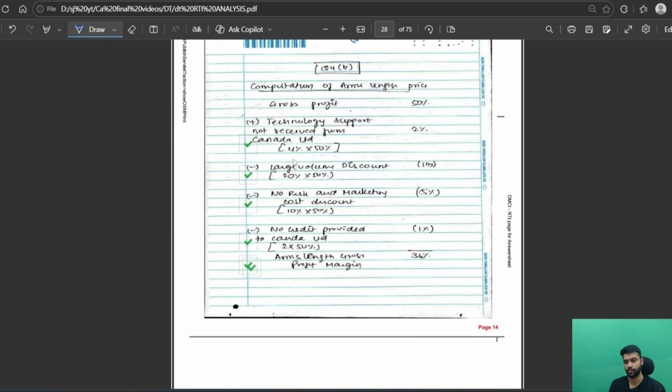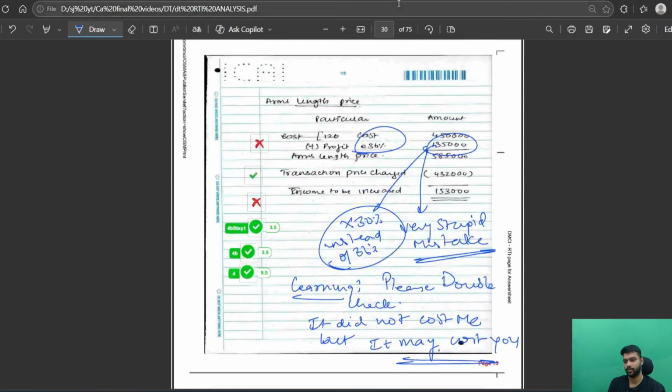Now coming to question number 4B. This was related to the arm's length calculation, and I calculated the percentage correctly, but there was a very stupid mistake by my side. Instead of calculating at 36%, I calculated at 30% and lost around 2.5 marks. So this is a very stupid mistake. Do not make this mistake. Luckily, I got an exemption. I have not failed, so I can tell this is a stupid mistake and I will never dwell on it.